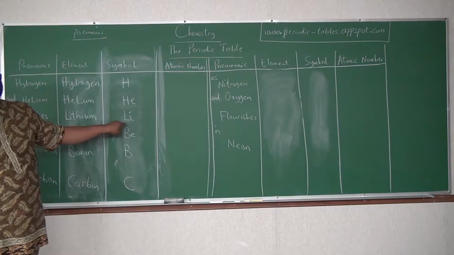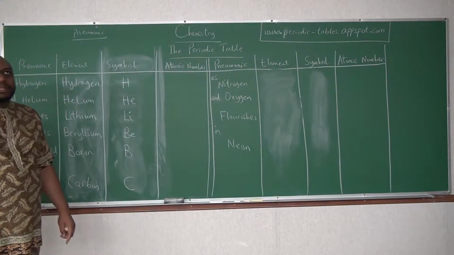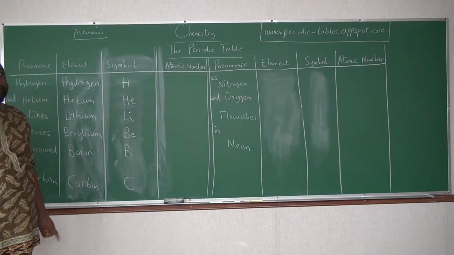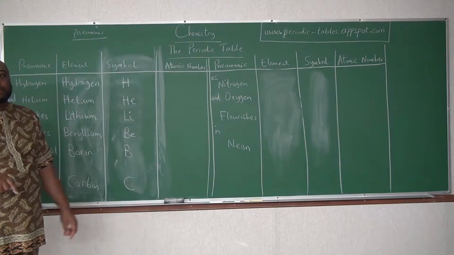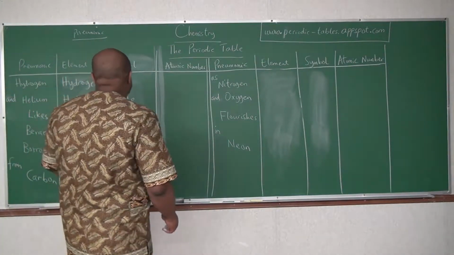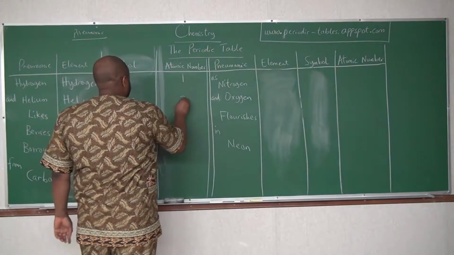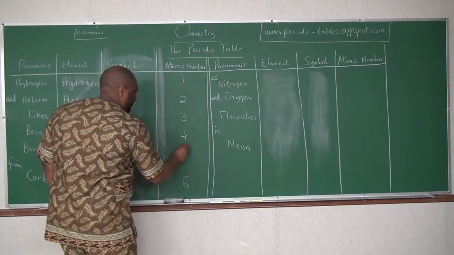Lithium, L is uppercase, i is lowercase. Please don't write lithium as lowercase li. That is very wrong. It is L uppercase, i lowercase. And the atomic numbers of these are 1, 2, 3, 4, 5, 6.